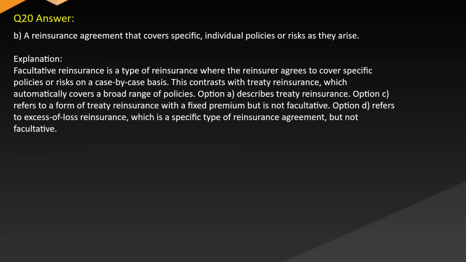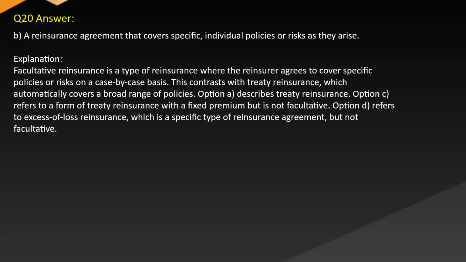Answer. B. A reinsurance agreement that covers specific individual policies or risks as they arise. Explanation. Facultative reinsurance is a type of reinsurance where the reinsurer agrees to cover specific policies or risks on a case-by-case basis. This contrasts with treaty reinsurance, which automatically covers a broad range of policies.